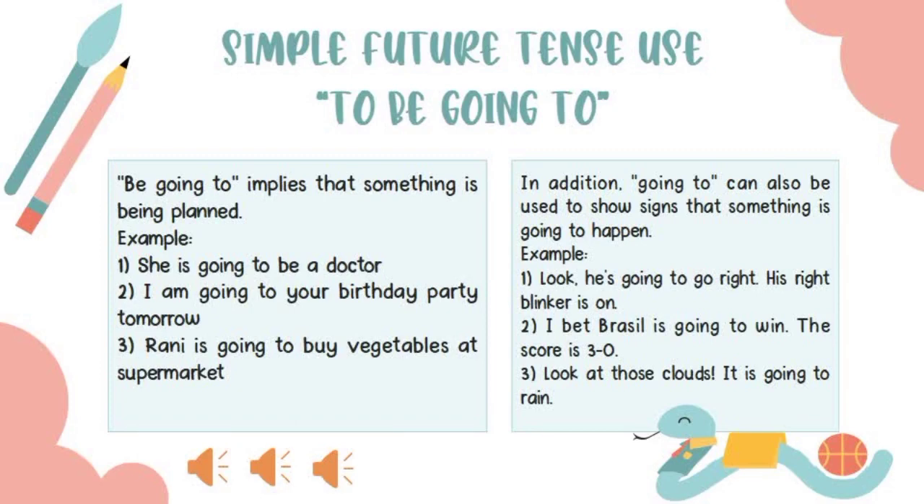used with to be: am, is, are after the subject. For example, she's going to be a doctor. I'm going to your birthday party tomorrow. Rani is going to buy vegetables at the supermarket.